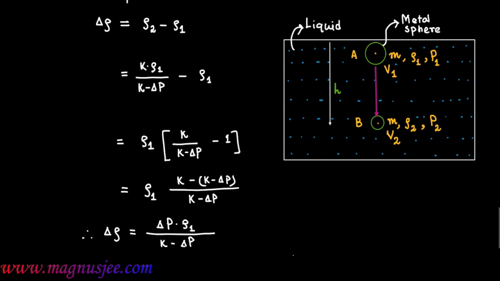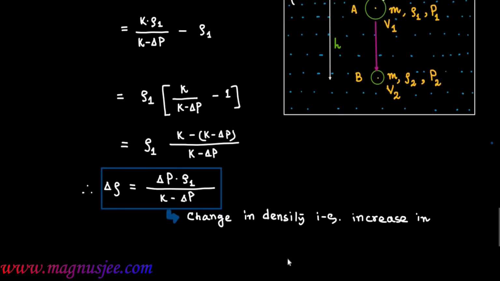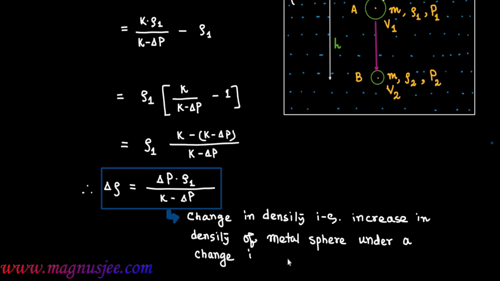That is the change in density of the metal sphere when it is taken to a depth h under a change in pressure delta P. Delta rho equal delta P rho 1 divided by K minus delta P. That is the change in density, that is, the increase in density of the metal sphere under a change in pressure delta P equal P2 minus P1.